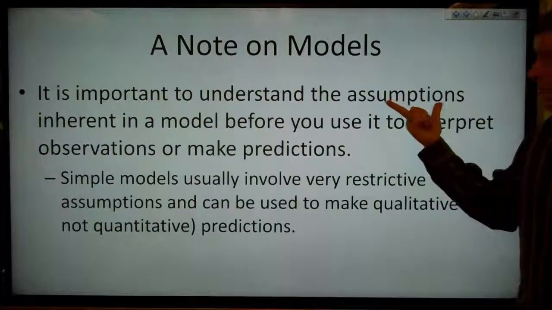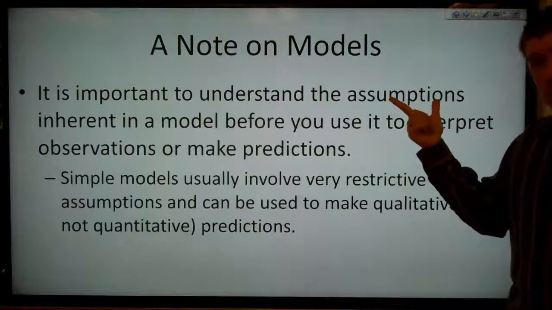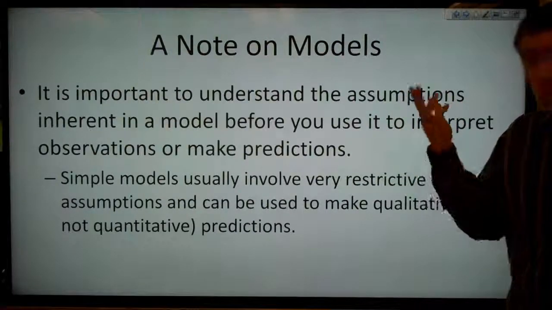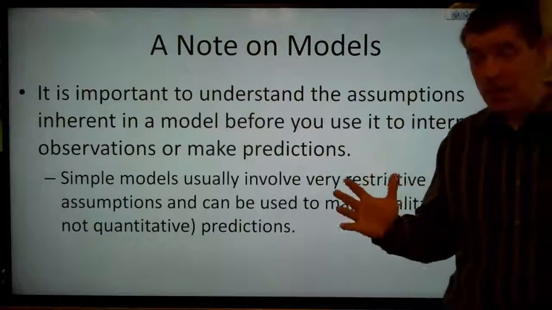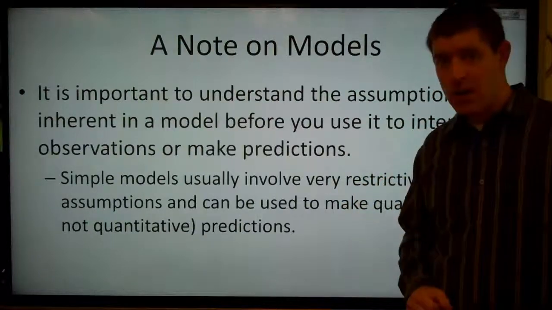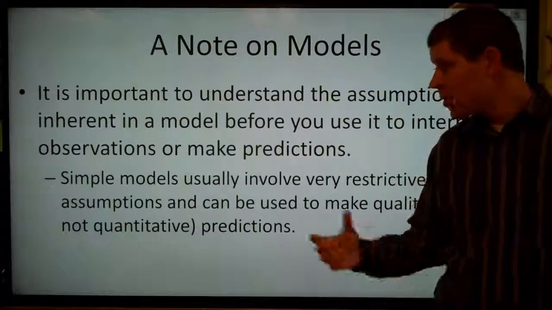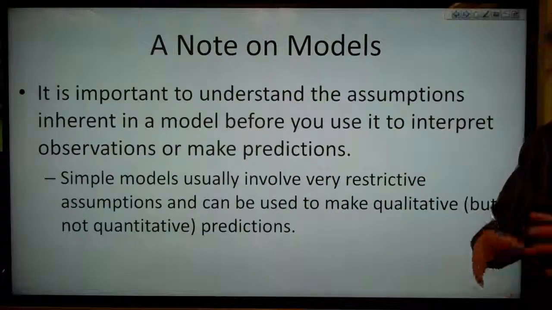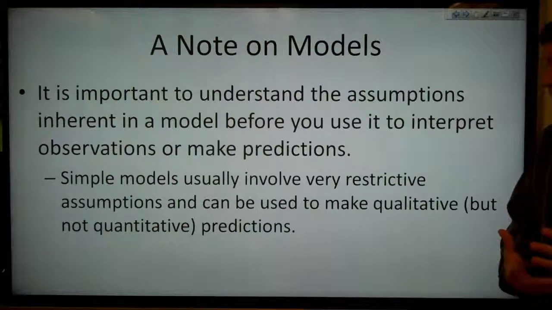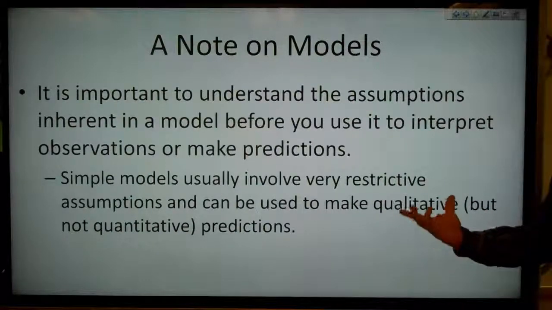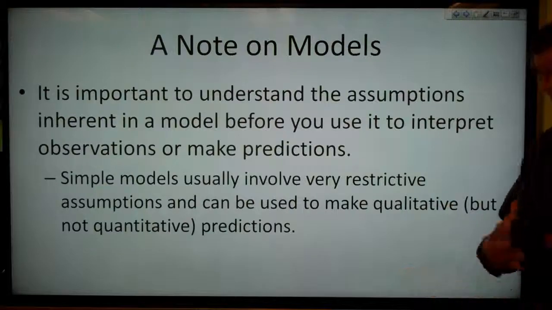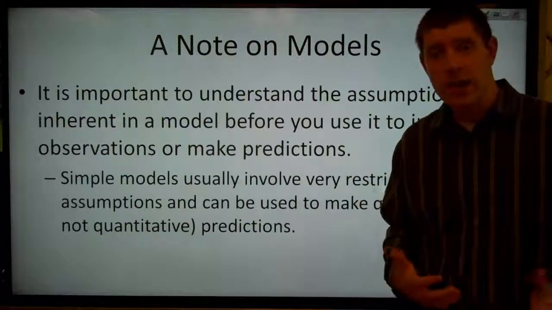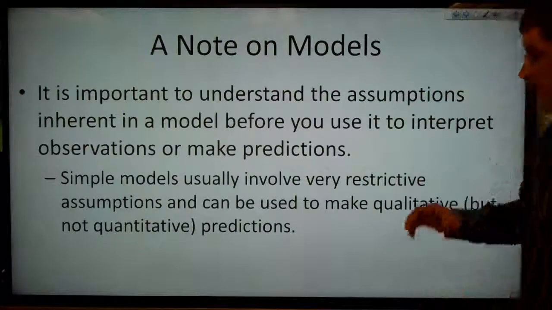So if you know that the assumptions inherent in the model are not true, you probably shouldn't be using that model, unless you really have no other choice. But then you need to recognize that it's likely to fail. So simple models usually involve very restrictive assumptions. You're making a lot of assumptions about how simple the system is. And thus they can usually be used to make qualitative but not quantitative predictions. You may be able to say, oh, well, we should be able to release energy, but you might not have any idea how much energy can come out. Something like that.